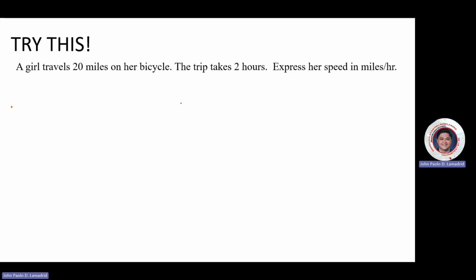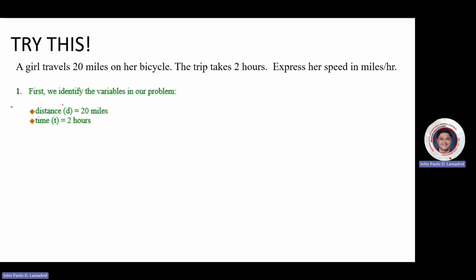Okay, a girl travels 20 miles on her bicycle. The trip takes 2 hours. So express her speed in miles per hour. So at this point, again, a girl travels 20 miles on her bicycle, and the trip takes 2 hours.